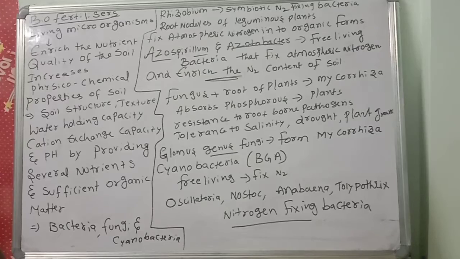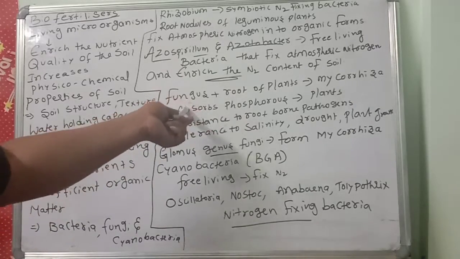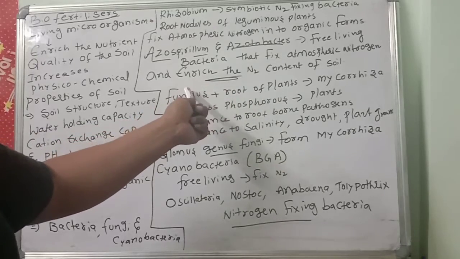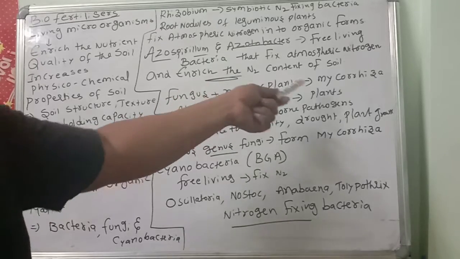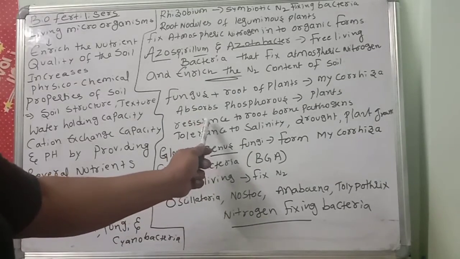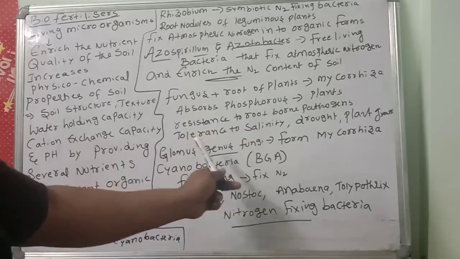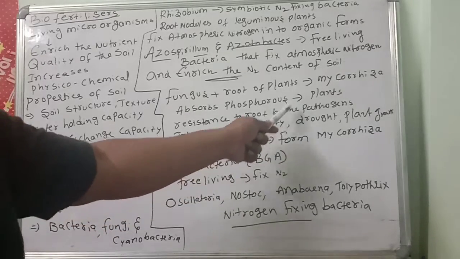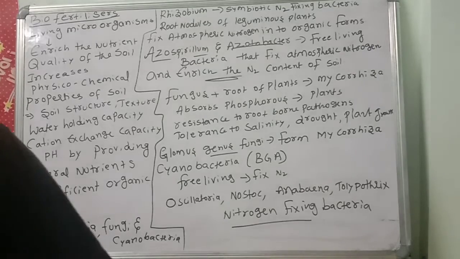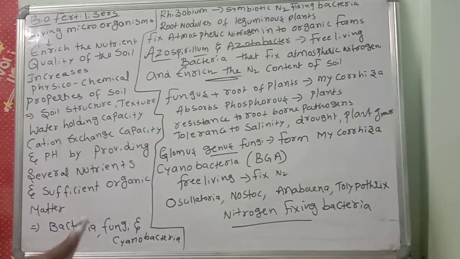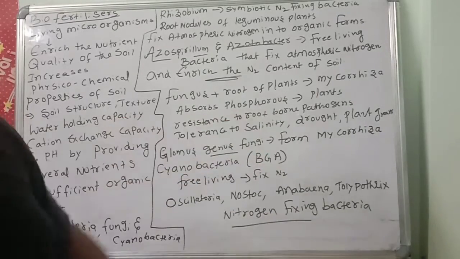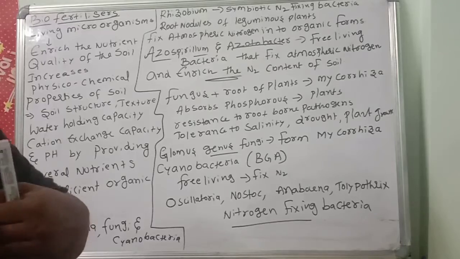Mycorrhizal fungus lives in the roots of the plant, and the root of the plant provides food and shelter to the fungus. The fungus absorbs the phosphorus and gives it to the plants. The root system also gets resistance to root-borne pathogens, tolerance to salinity and drought, and it is helpful for plant growth also.